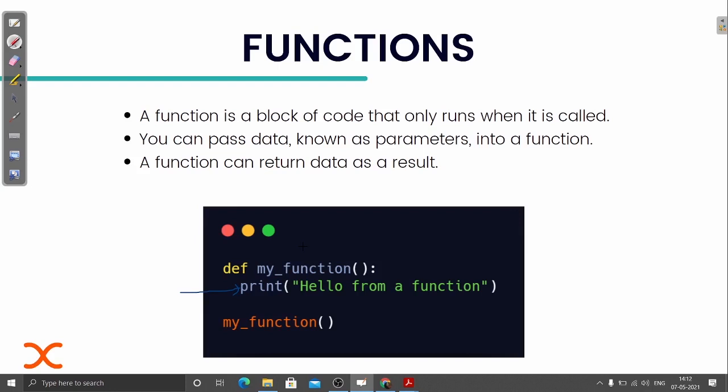And now suppose in future there is some problem in that code, or I need to update that code, so I don't have to manually change it everywhere. Now I can simply change it in that one place, that is where I have defined the function. And wherever it is being called, it will be updated automatically. So now you can understand how helpful, or how easy it becomes with the help of functions. Are you getting my point?